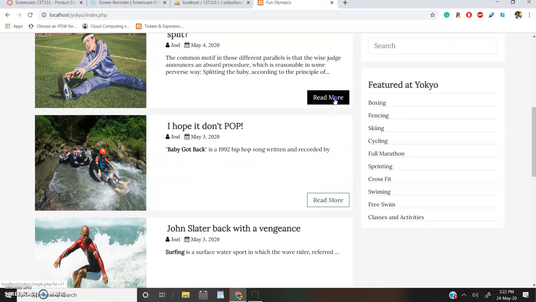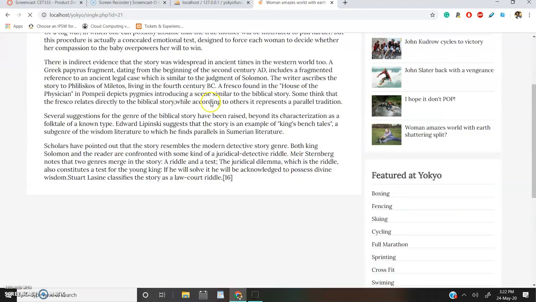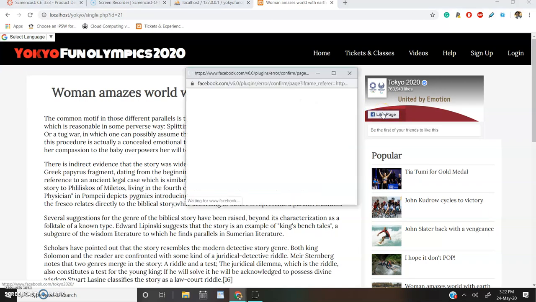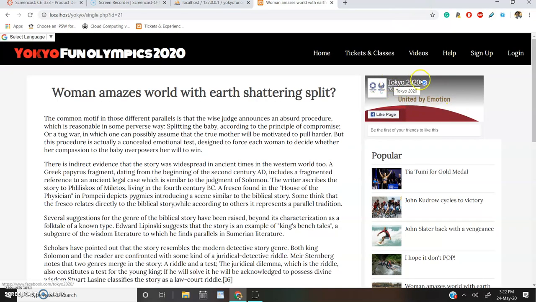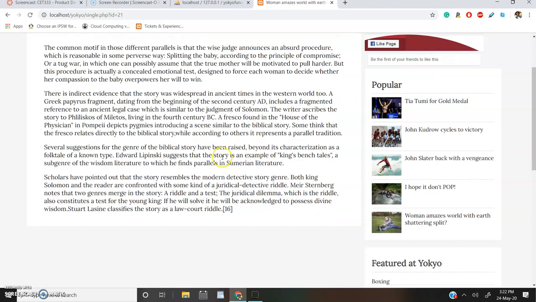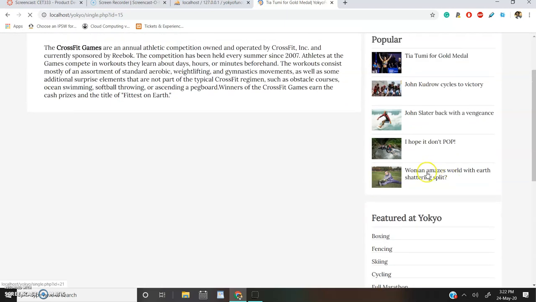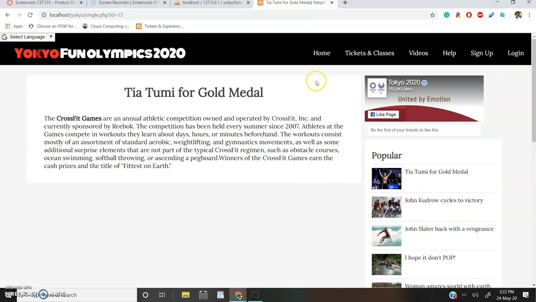We can also, of course, read the articles. When we click read more, you go to the actual article itself and you can read it. You can like our page through this part. You can also visit the page itself. This is a Facebook embed. Of course, we've used the actual Tokyo page just for demonstration purposes. Under here, you can also find other articles to read. All you need to do is just click on them, and you can read them. You have endless articles.